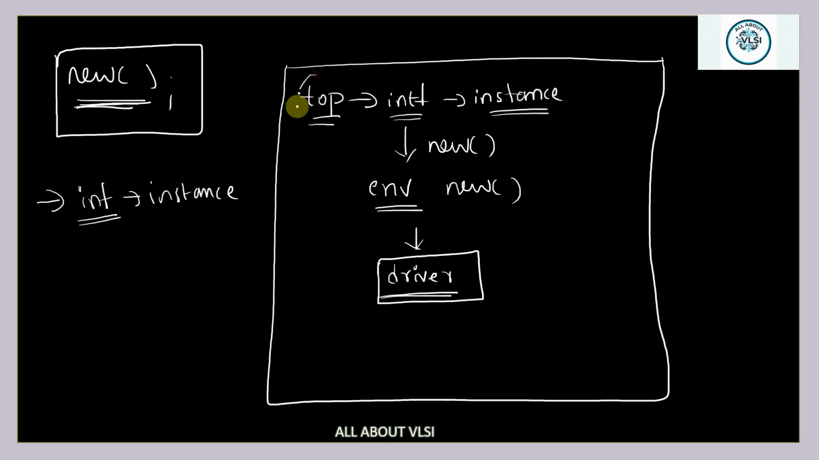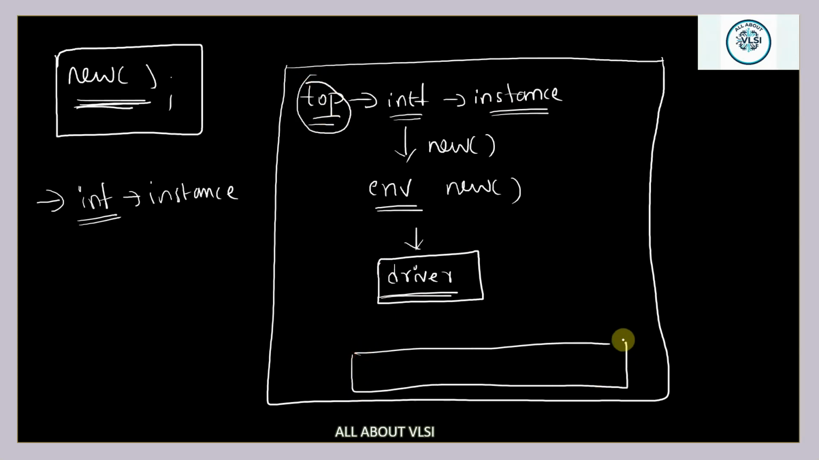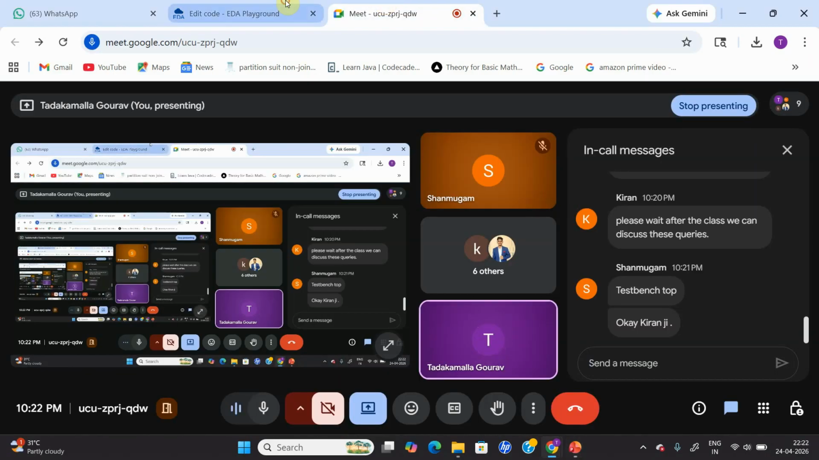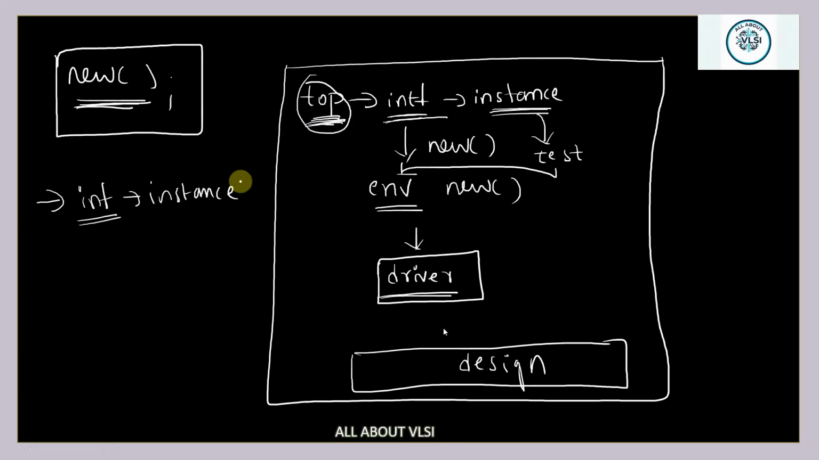Why are we creating the interface instance in the top model? Because the design also needs the interface. All the design related things will be present inside your interface, right? That's the reason I create the interface instance inside my top. From the top, it is given to the test, and from the test we give it to the environment. From the environment we give it to the driver. So this is how your driver gets the interface instance. Is it clear? Yes.